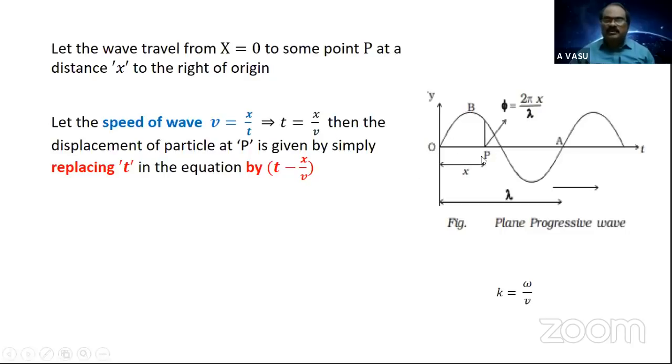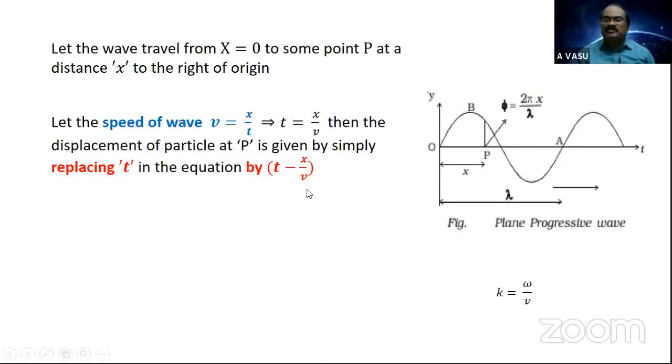Simply x by v. Now, to describe the displacement of the particle at P, we have to consider the same equation for displacement of the wave, but with time replaced by t minus x by v. Why? Because the particle at O has started earlier than the particle at P. How much earlier?